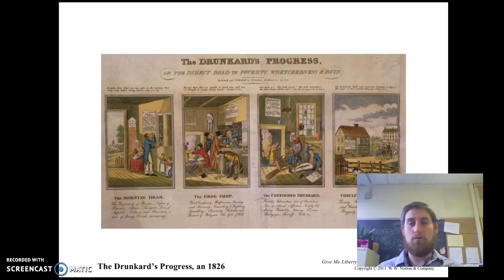Another major issue of religious reform is temperance, or abstinence from alcohol. Many Christians at the time believed that drinking alcohol was sort of the work of the devil, and that a person who drank alcohol was not in control of themselves or their senses, and therefore should put it out altogether. It'll become a major issue for women's rights later on, when women use it to prevent husbands from beating their wives.